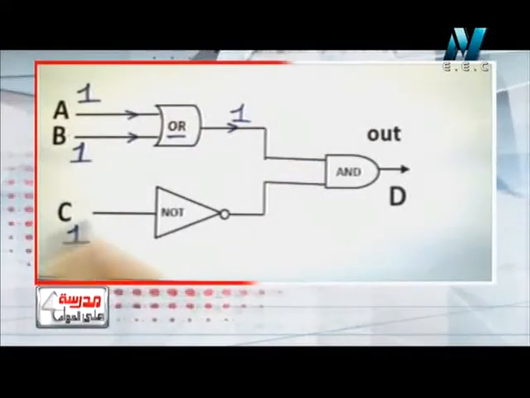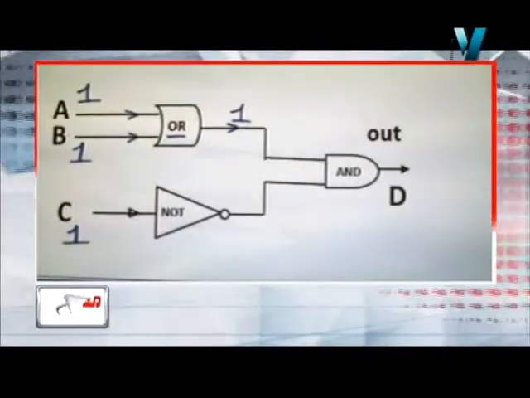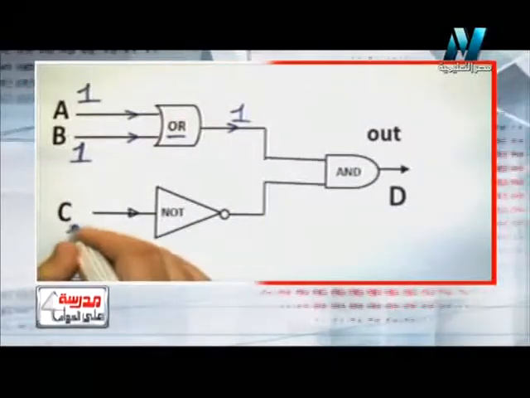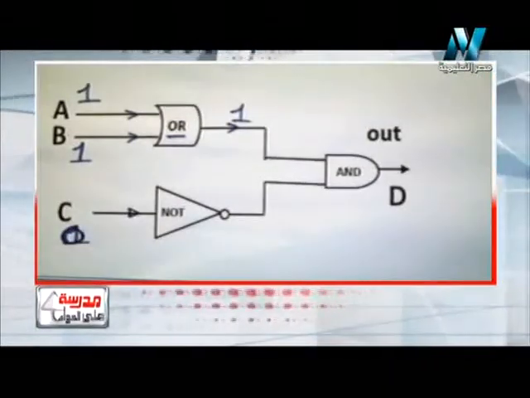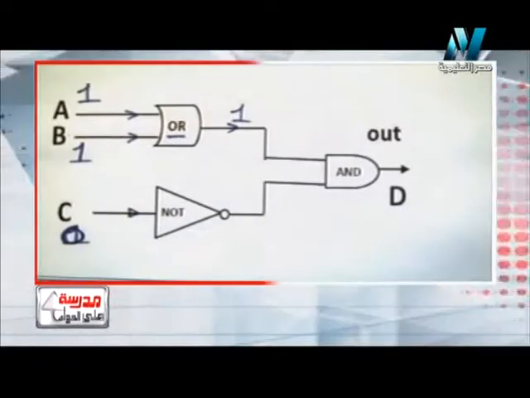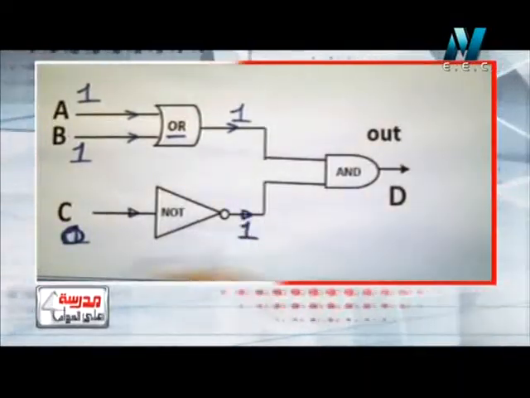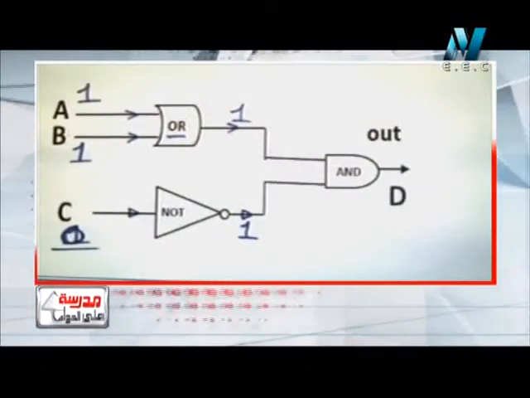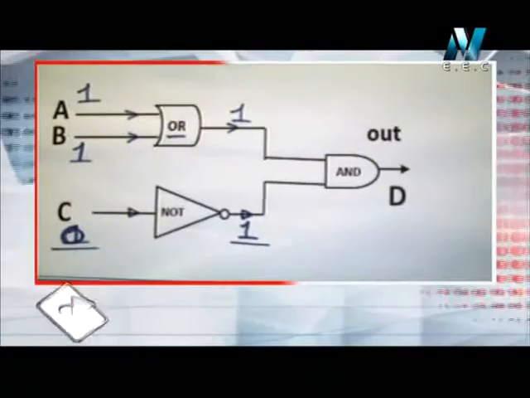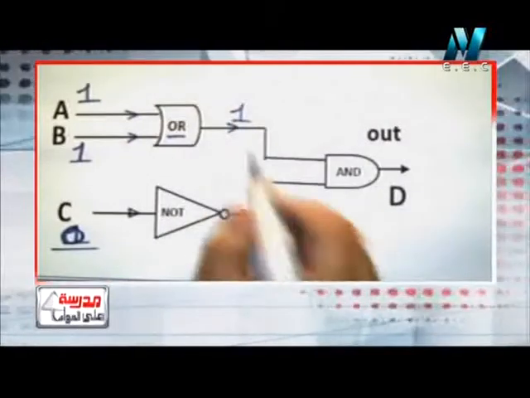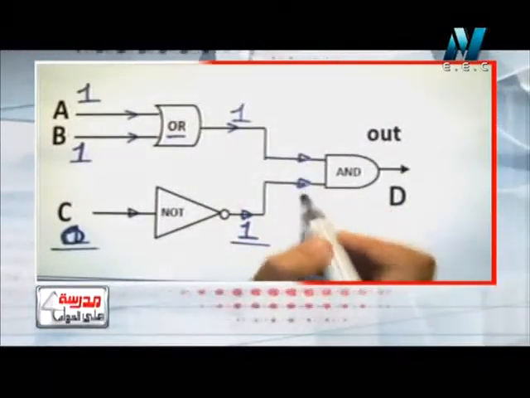Let's see for C. Sorry, he said that C equals 0. So if C equals 0, the output will be equal 1, because when the input is 0, the NOT gate inverts it into 1. So 1 and 1 will be the two inputs for the AND.